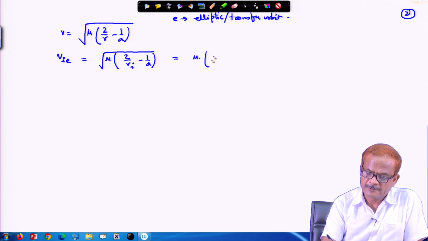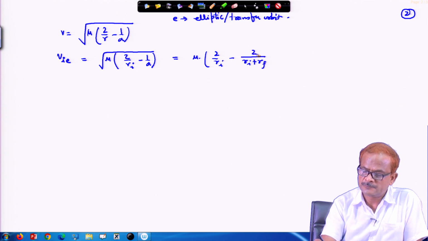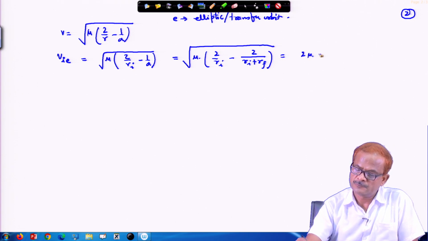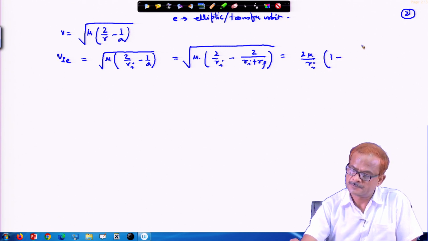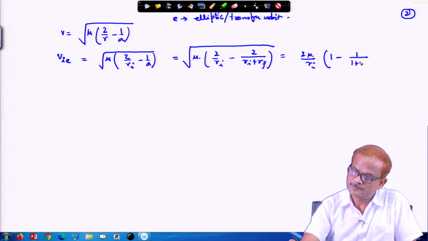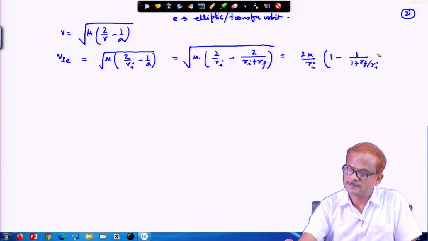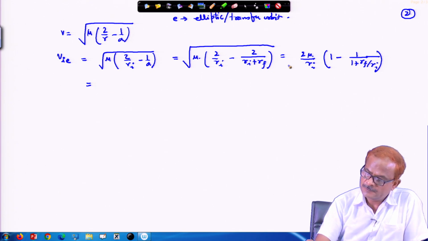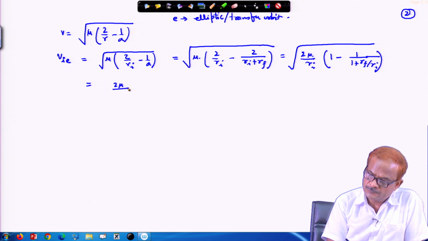This can be simplified, with a equal to r I plus r f divided by 2, so 2 comes in the numerator. Taking 2 mu by r I outside, this results in the square root of 2 mu by r I times 1 minus 1 by 1 plus r f by r I, that is, 1 minus 1 by 1 plus n.